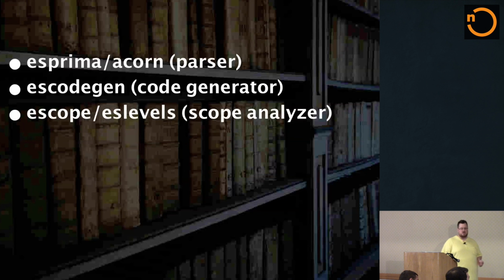ESScope and ESLevels are analyzers for your scope. For example, if any of you have ever had trouble figuring out your variables and your var self equals this and all that stuff, these are tools that can go through your code and understand all the levels of scope, including all the levels of block scope. And they could, for instance, combine scopes together. If you've declared something too low in a scope, but you don't need it to necessarily be there, and it can figure out that it's okay to move it, it can change where it's scoped. Or the reverse, it can put things very low if they're only being used in one location.